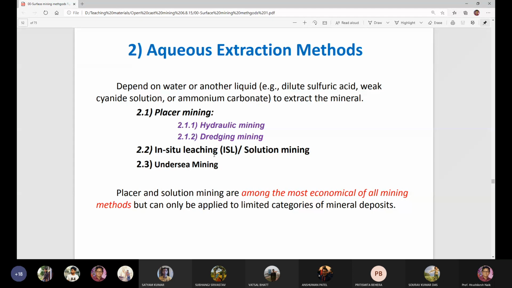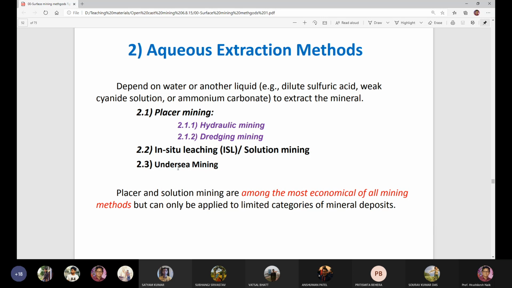And what is in situ leaching, or solution mining? In the case of solution mining or in situ leaching, you have to use another liquid, which is dilute sulfuric acid, weak cyanide solution, or ammonium carbonate. These are the liquids you use to separate the minerals from the earth's crust, which is called solution mining or in situ leaching. Then the third method is called undersea mining. Undersea means in the sea itself. So deep sea mining. Undersea mining is the sea mining method.